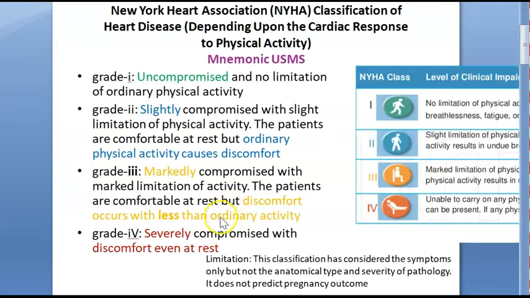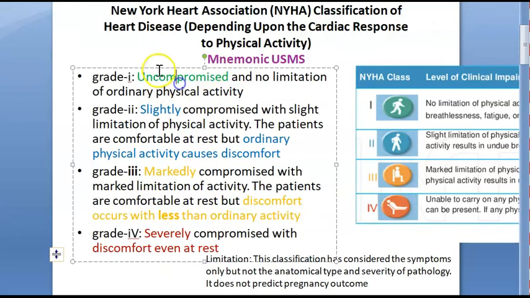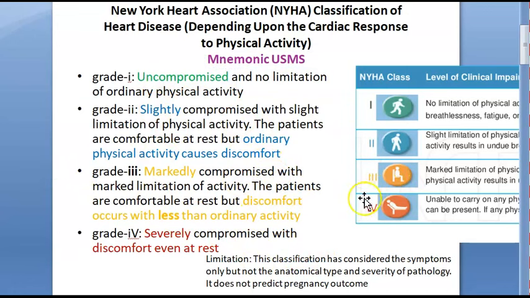Okay, so we looked at USMS, that's the mnemonic. USMS, uncompromised, slightly compromised, markedly compromised, severely compromised. This one is at rest. Markedly is less than ordinary activity, slightly is ordinary activity causes discomfort. Uncompromised is obviously uncompromised, no problem. See, this grading is based on symptoms, nothing to do with the anatomical type of heart disease or the pathology.